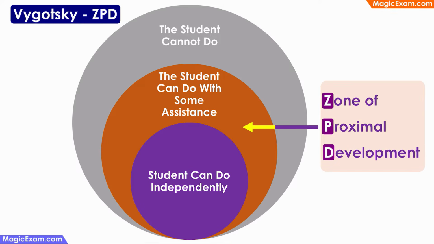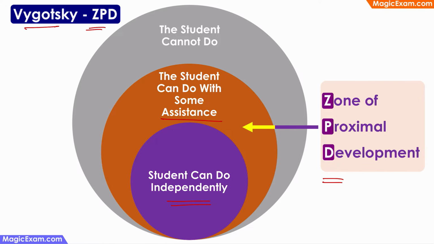The next important concept in Vygotsky's theory is ZPD, or Zone of Proximal Development. Now, zone of proximal development consists of those activities that the student can do, but with some assistance. That is, there will be some activities that the student can do completely independently. They have already gained expertise in these activities.